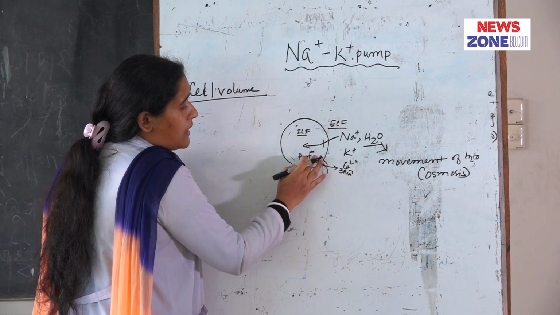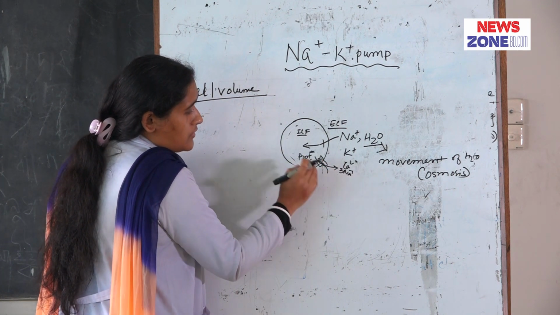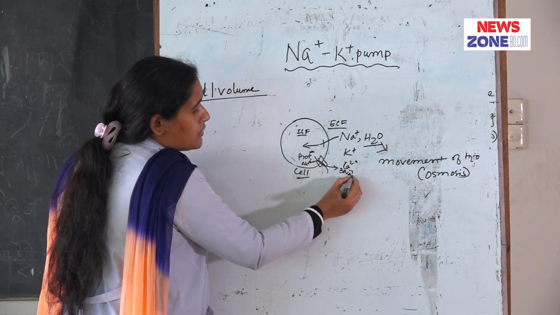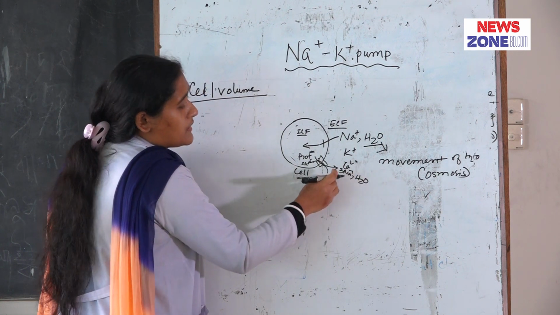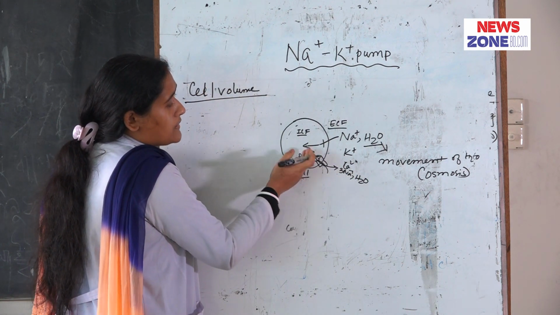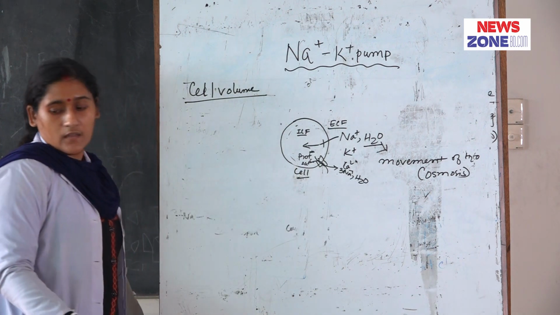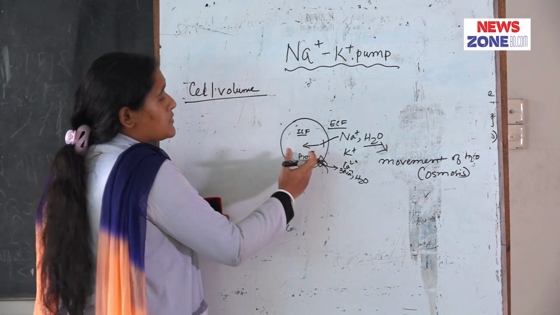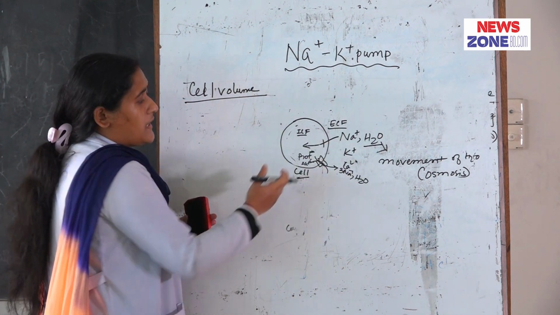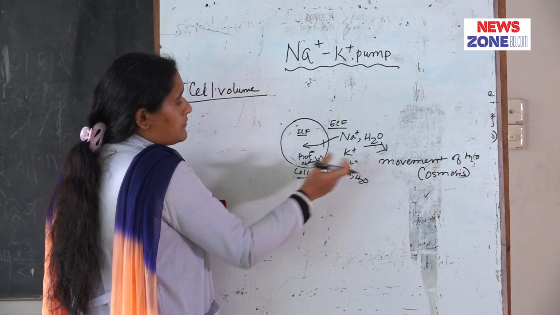And when 3 sodium ions move from inside to outside, water also moves along with sodium. That means osmosis of water out from the cell.